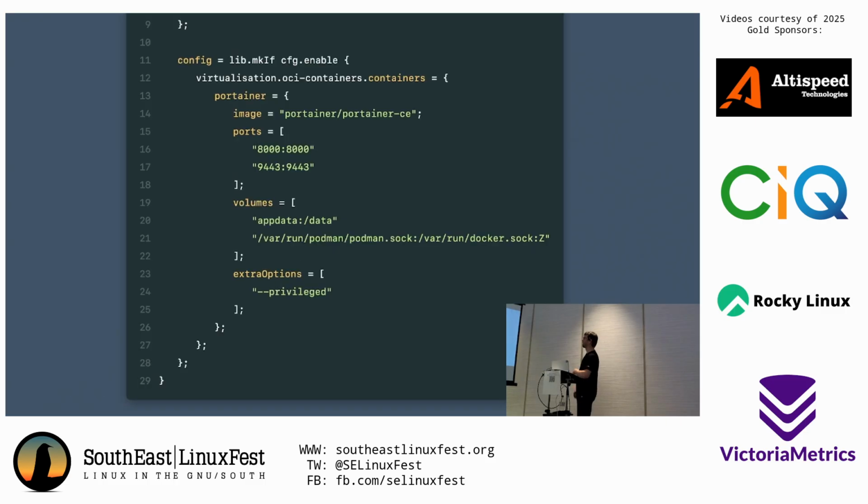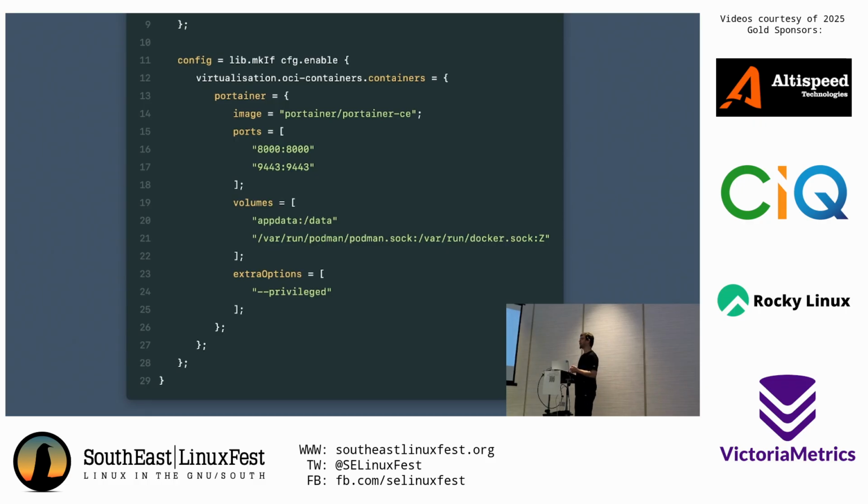Oh, okay. I'm glad I included the zooms. So here's a zoom of some of that file, right? And we've got this directive virtualization.oci-containers. And then inside that, I have a list of containers. And this syntax very, very closely matches the kinds of things that you would configure in a Docker run command or a Docker compose file.